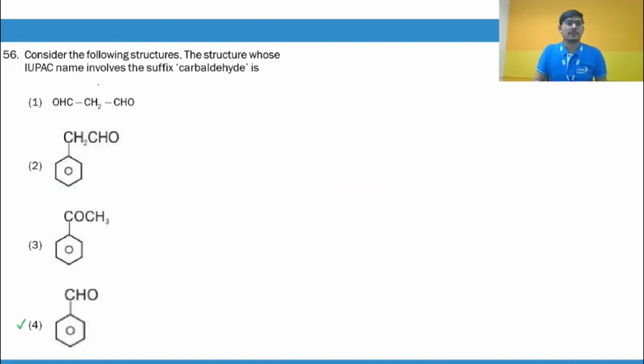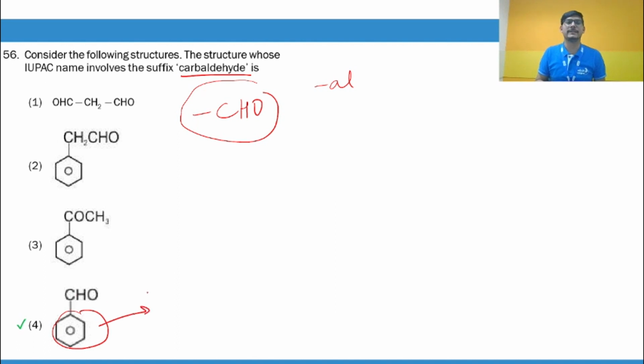The structure whose IUPAC name involves the suffix carbaldehyde. See, when the carbon atom of the aldehyde group is not part of your parent chain, then we use this suffix. Otherwise, we just use al, right? If it is not a part of the parent chain, then we use carbaldehyde. So in this case, the parent chain is benzene, guys. So it will be called benzene carbaldehyde. Its proper IUPAC name will be benzene carbaldehyde, but it's a lengthy name. So in short, we write it as benzaldehyde. Is that clear, guys? Okay.